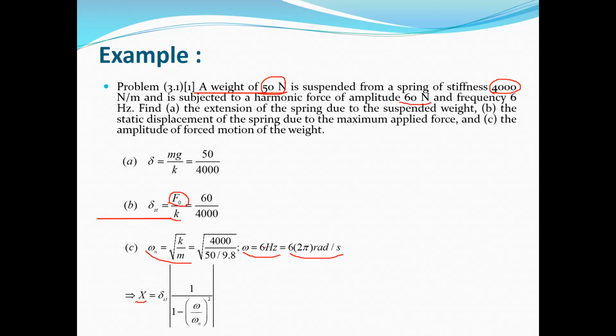Now we can find the frequency ratio, which is omega divided by omega n, and we can substitute to find uppercase X, which is equal to delta st multiplied by the absolute value of 1 divided by 1 minus the frequency ratio squared. You can substitute omega, omega n, and delta st from the previous part and obtain X.